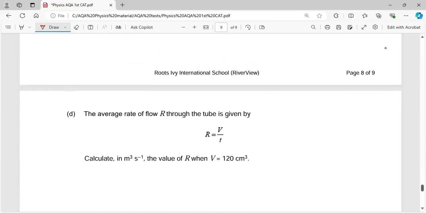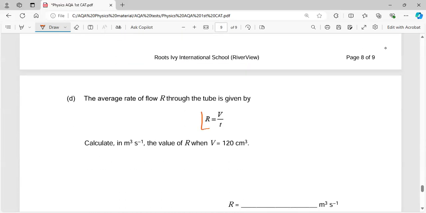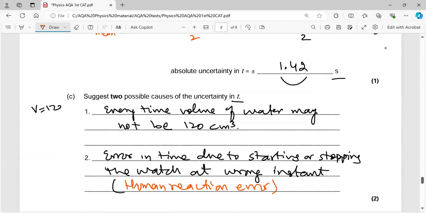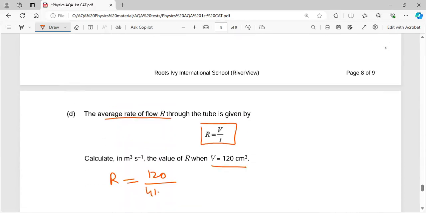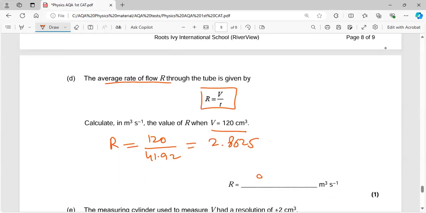Okay. Oh, there's one more part left. I thought that was the last part. So now the average rate of flow R is volume per unit time. So you have to find R. The volume is 120 and the mean time T, of course the mean time that we have calculated, is 41.92. So 120 divided by 41.92. So you get the average rate of 2.8625. So it is 2.86 meter cube per second.